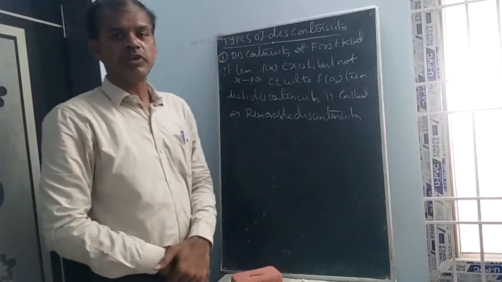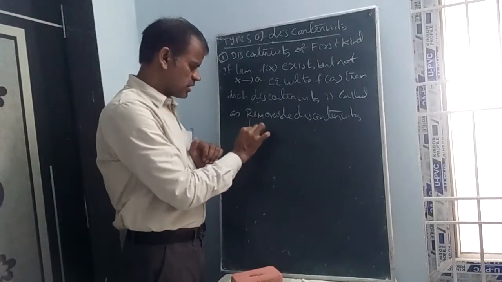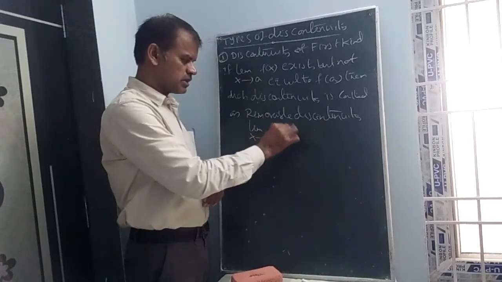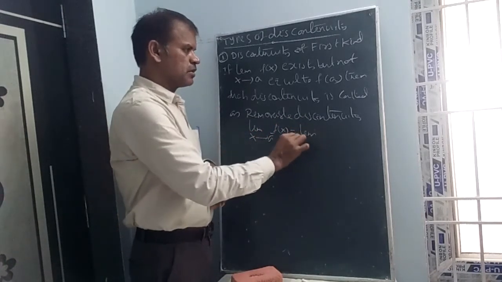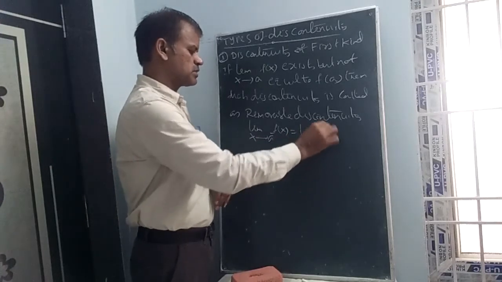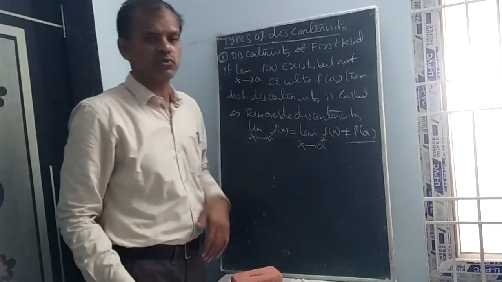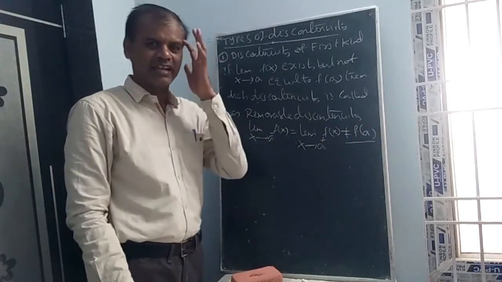So what is being removed here? Limit x tends to a minus f of x is equal to limit x tends to a plus f of x, but whatever value is given, that is not equal. So we are removing it, we are not considering it.